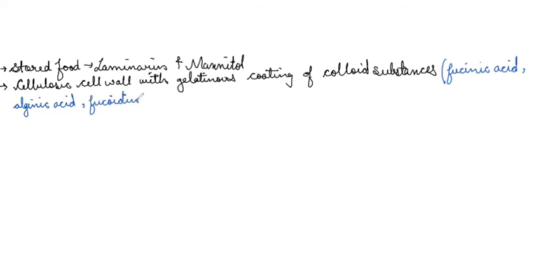So remember these colloidal substances, they are important, especially the alginic acid, and the coating will form an outer layer which is known as the phycocolloids. So the gelatinous coating of colloid substances forms an outer layer which is known as phycocolloids. Now, these phycocolloids have their own functions.